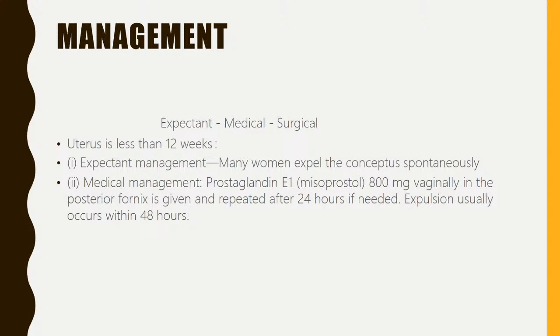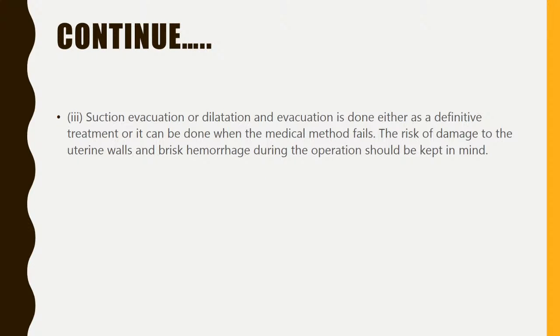How do you manage? There are two types: expectant, medical, and surgical. If it is less than 12 weeks, with expectant management, women may expel the conceptus spontaneously. Medical management is by giving 800 microgram of misoprostol vaginally in the posterior fornix, repeated after 24 hours if needed. Expulsion usually occurs within 48 hours. Suction evacuation is done either as a definitive treatment or when the medical method fails. The risk of damage to the uterine wall and brisk hemorrhage during the operation should always be kept in mind when suction evacuation is done.